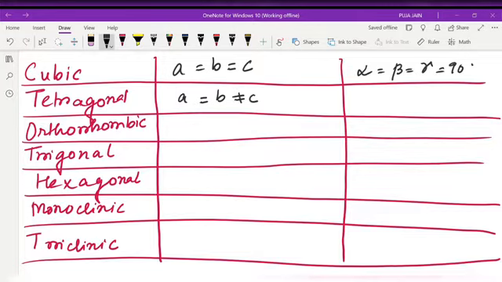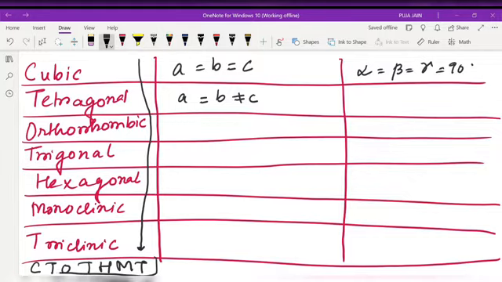See how to remember. First we have to remember this sequence: C T O T H M T. You have to just remember this. Then you see, in the first term all three are equal.